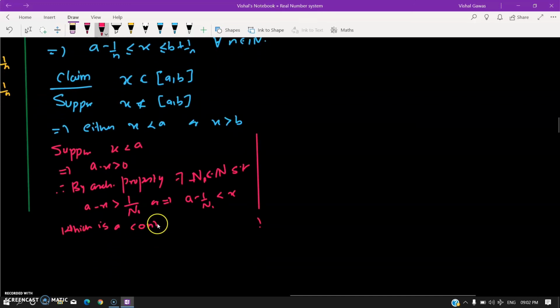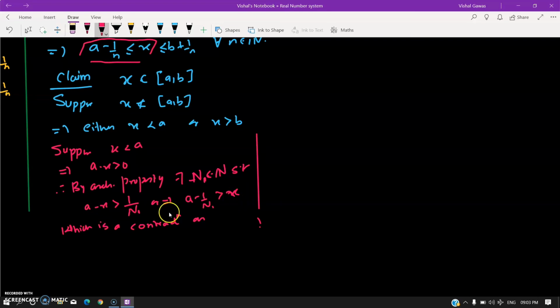It is a contradiction. Why is it a contradiction? Because I'm assuming from this part that x is bigger than or equal to a minus 1 by n for every n, but from here what I get is a minus 1 by n1 is bigger than x.